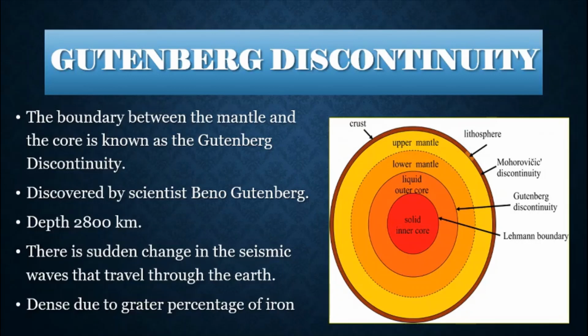Alright, now this Gutenberg discontinuity is dense, probably due to a greater percentage of iron. Alright, so what is Gutenberg discontinuity? In simple words, the boundary that separates the mantle and the core is known as Gutenberg discontinuity.